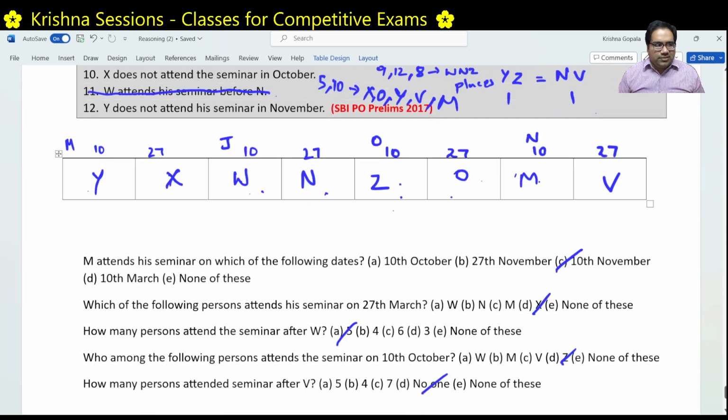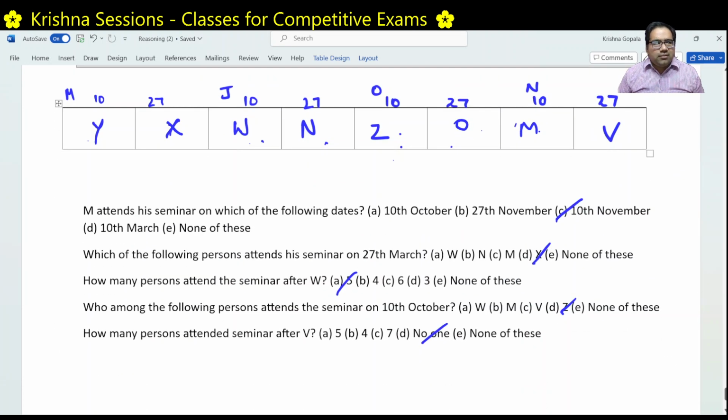Let's look at the questions. M attends a seminar on which of the following dates? Where is M? M is November 10th, that is the answer. Which of the following persons attend the seminar on 27th March? 27th March is X. How many persons attend the seminar after W? After W, how many? 1, 2, 3, 4, 5. That is 5. Who among the following persons attends the seminar on 10th October? It is Z. How many persons attend the seminar after V? After V, no one. So that's it.